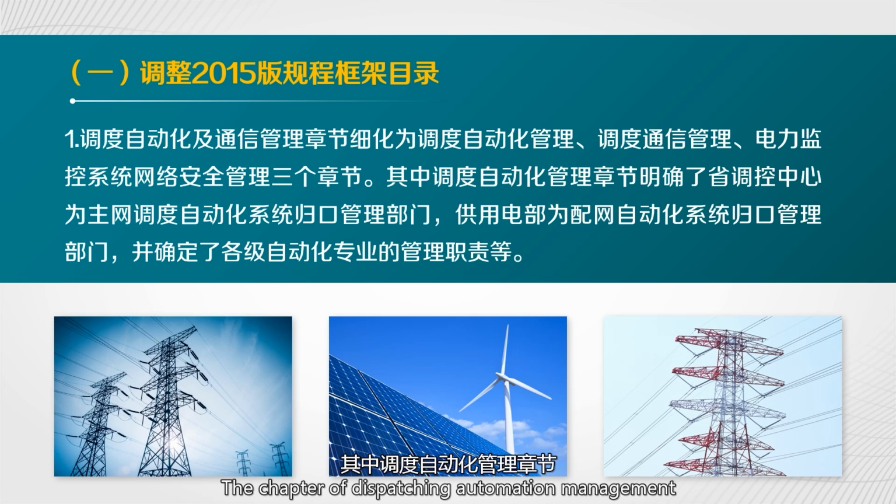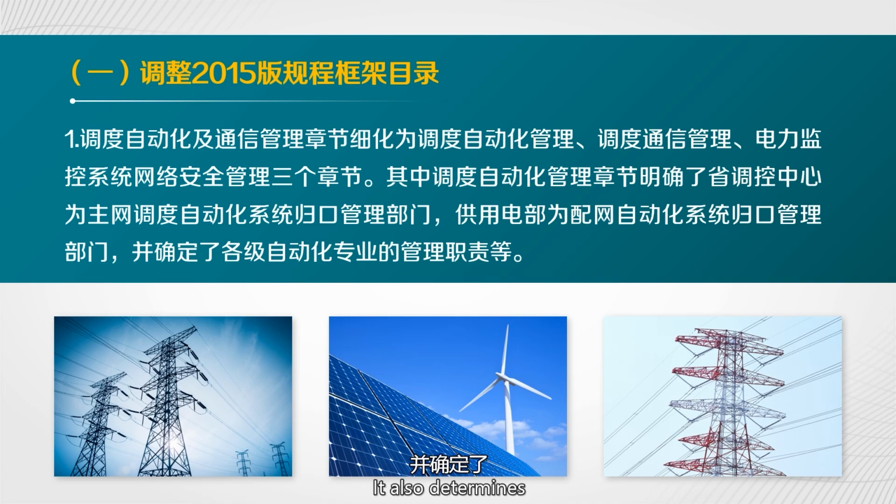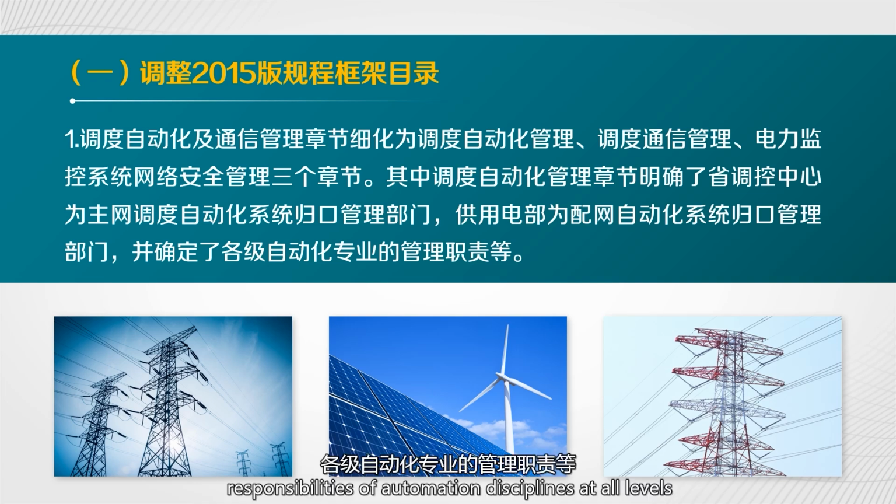The chapter of dispatching automation management specifies that the provincial dispatching center is the main network, and the dispatching automation system, the centralized management department, and the power supply and consumption department are the distribution network automation systems, centralized management department. It also determines the management responsibilities of automation disciplines at all levels.